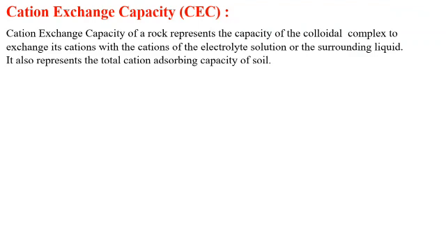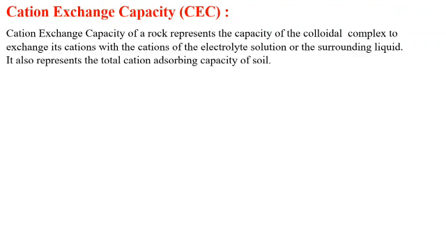The cation exchange capacity, that is CEC. What is cation exchange capacity? The cation exchange capacity of a rock or soil represents the capacity of the colloidal complex to exchange its cations with the cations of the electrolyte solution or the surrounding liquid. It also represents the total cation absorbing capacity of soil.